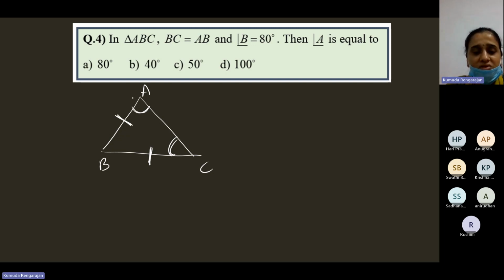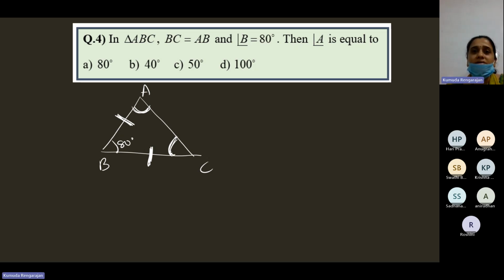It's given that in triangle ABC, BC is equal to AB. So opposite to the side BC is this angle, and opposite to AB is this angle. So if these two sides are equal, these two angles are also equal. So BC is equal to AB. Angle B is 80 degrees. Then angle A is equal to, how much is A?